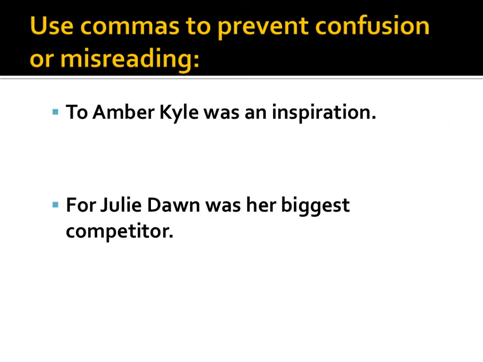You are also able to use these commas to prevent confusion or misreading. In the first example, "To Amber, Kyle was an inspiration." Kyle was an inspiration to Amber, and we want to separate that. So to make that clear, you would say, "To Amber, comma, Kyle was an inspiration." In the second sentence, you have Julie and Dawn. "For Julie, Dawn was her biggest competitor." Julie's biggest competitor was Dawn, and to demonstrate that, you would read, "For Julie, comma, Dawn was her biggest competitor."